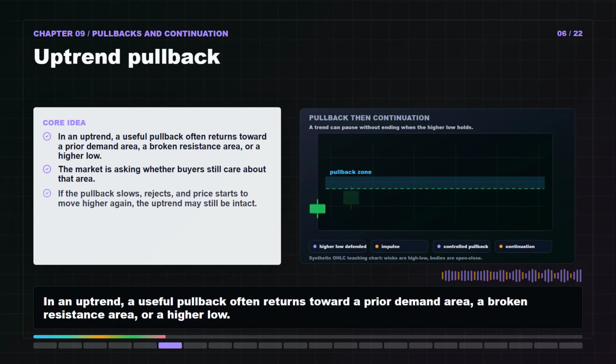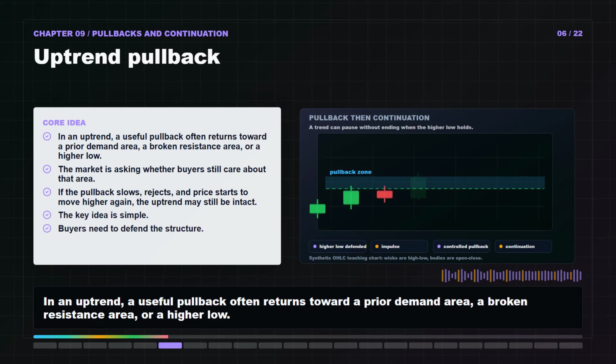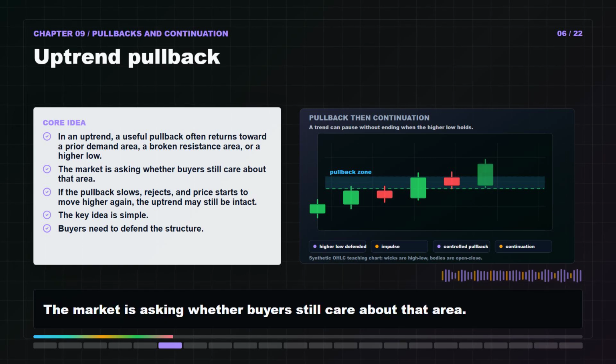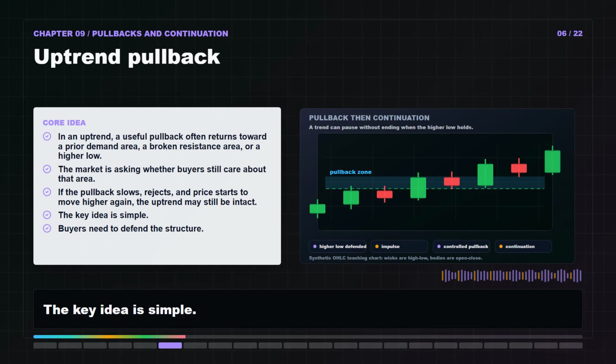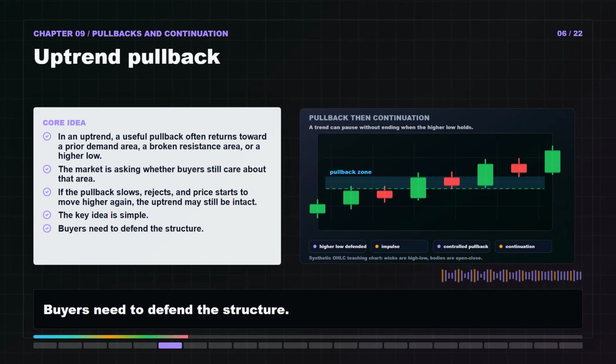In an uptrend, a useful pullback often returns toward a prior demand area, a broken resistance area, or a higher low. The market is asking whether buyers still care about that area. If the pullback slows, rejects, and price starts to move higher again, the uptrend may still be intact. The key idea is simple. Buyers need to defend the structure.